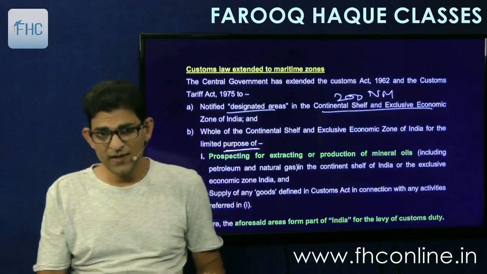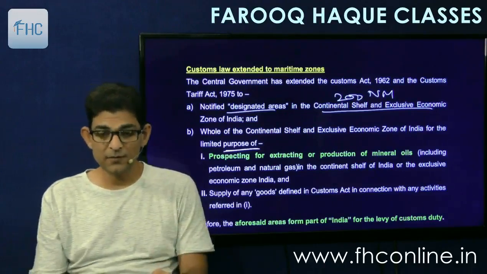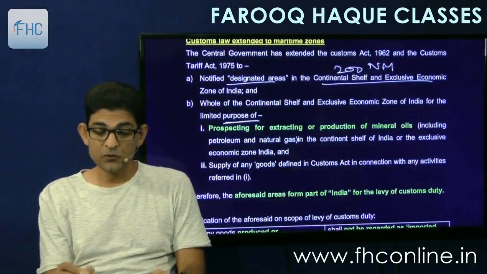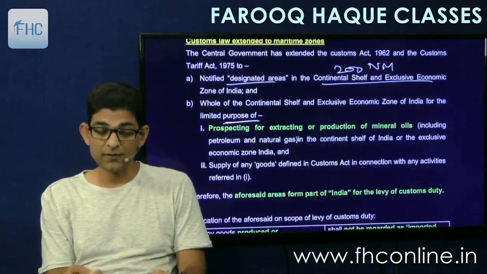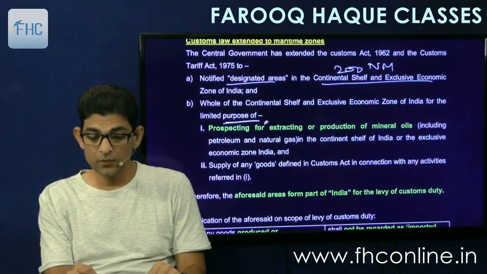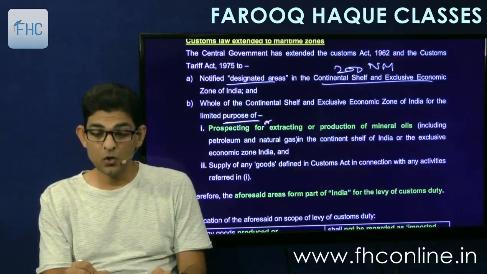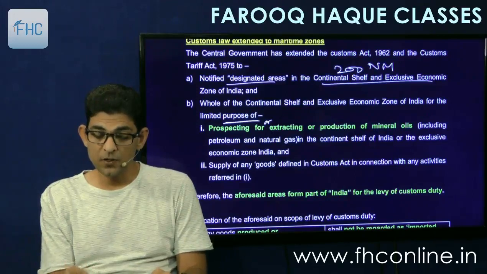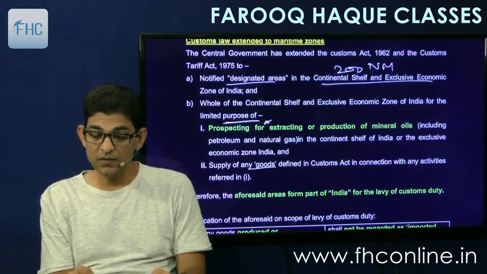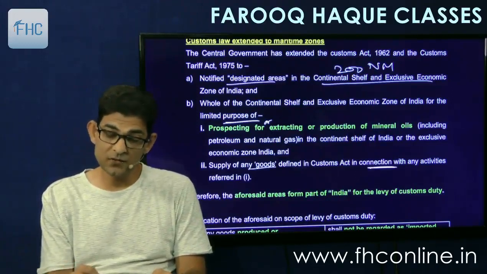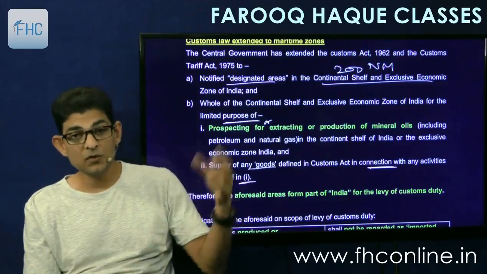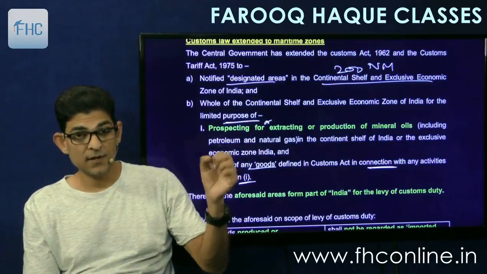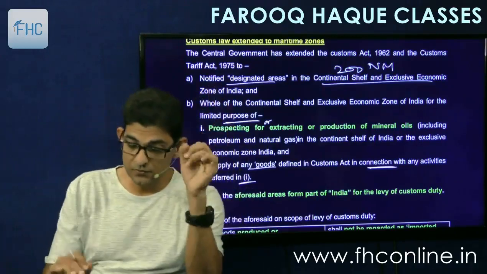Now see, you read A and B, and then I'll explain what is the difference between A and B. Prospecting for or extracting, or production of mineral oil, including natural gas, in the continental shelf of India or the exclusive economic zone, and supply of any goods defined in the Customs Act in connection with the activities referred to in 1. Means in connection with the extraction process. Now see, I'll explain this point.